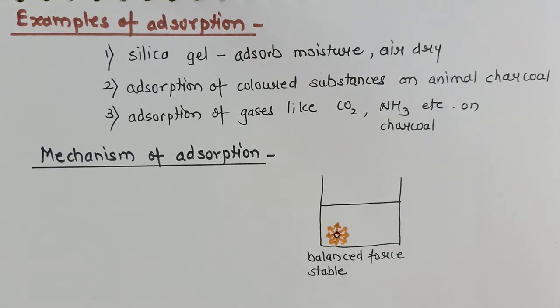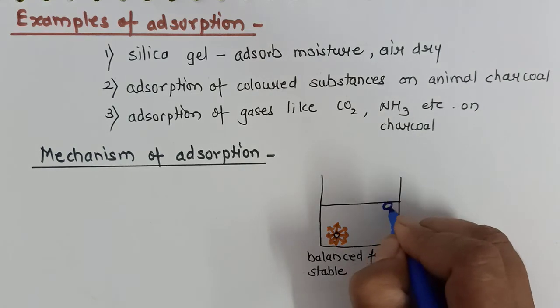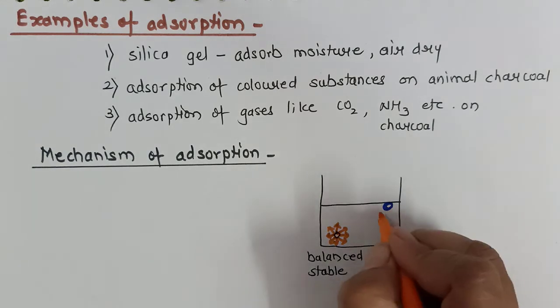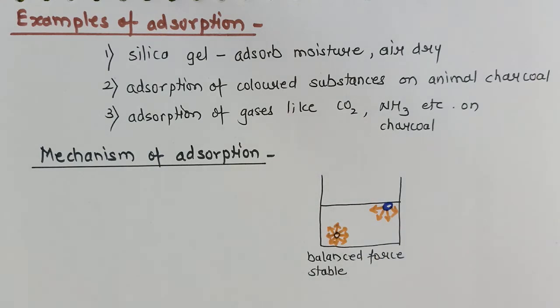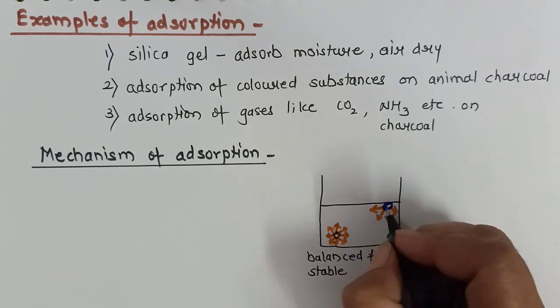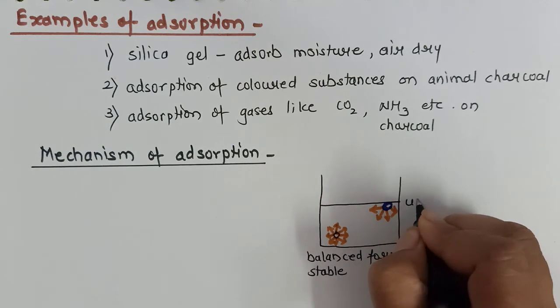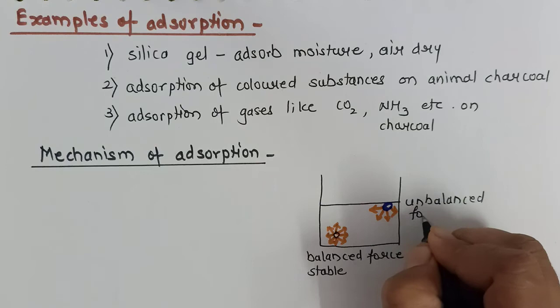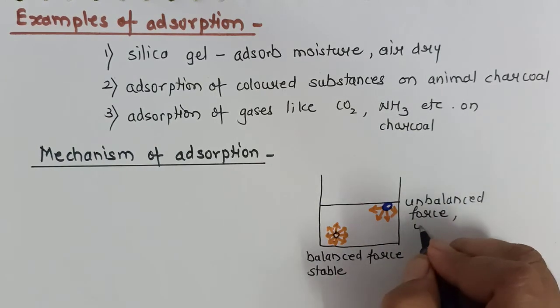On the other hand, if I consider the molecule at the surface, it will experience force on only one side, that is inside. So I will say the molecules at the surface experience unbalanced forces, or they are unstable.